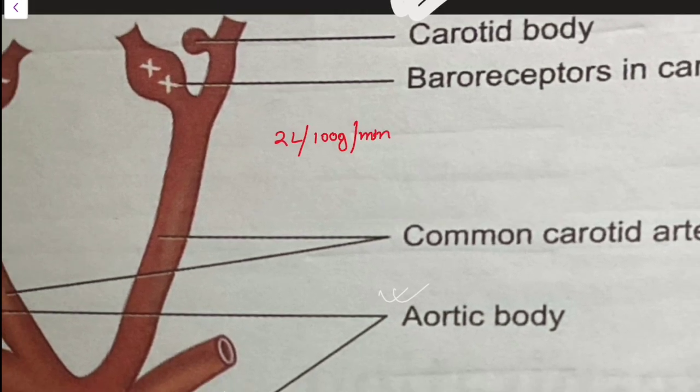Remember, I have taught you the types of hypoxia. Among those, specifically in case of anemic hypoxia, this carotid body will be insensitive. Whereas in the rest of the hypoxias, like hypoxic hypoxia or histotoxic hypoxia, this carotid body will be sensitive. Even in carbon monoxide poisoning, which is itself an example of anemic hypoxia, the carotid body will not be very much stimulated and will not have much role in controlling respiration.